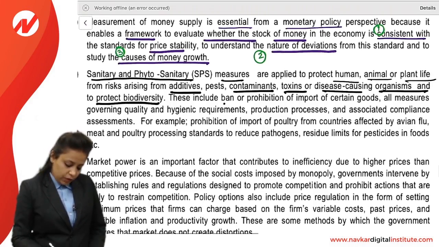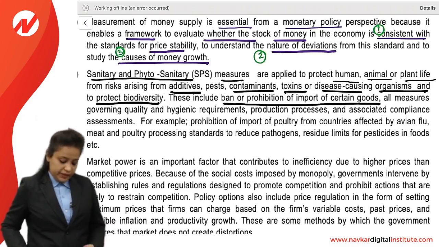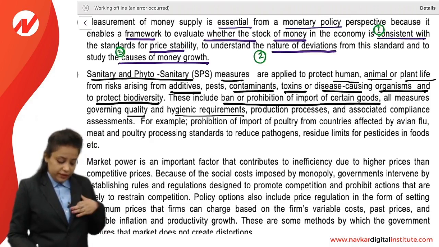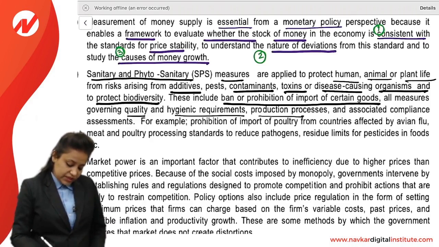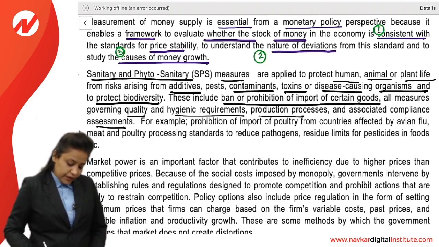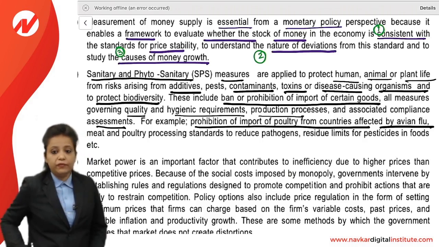These include ban or prohibition of import of certain goods. So certain goods import are prohibited. All measures governing quality and hygienic requirements should be taken. Production process and associated compliance assessment should be taken care of. For example, prohibition of import of poultry from countries affected by flu.